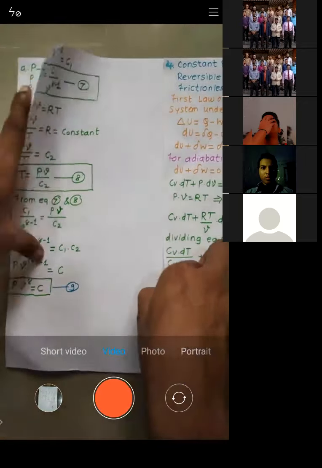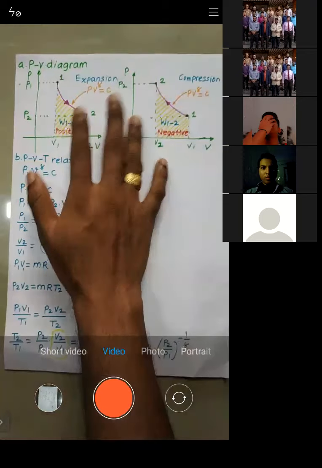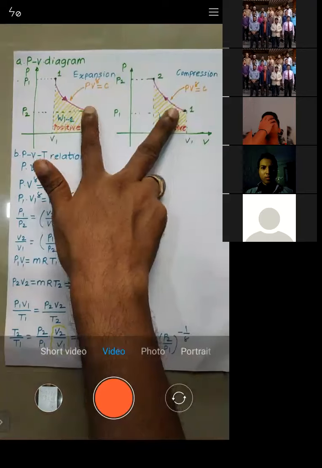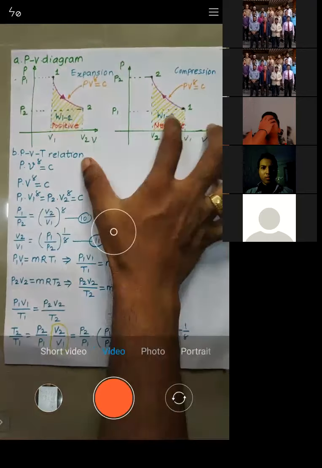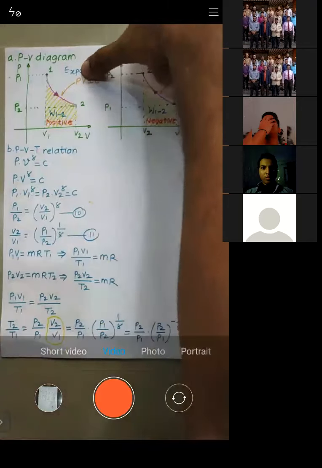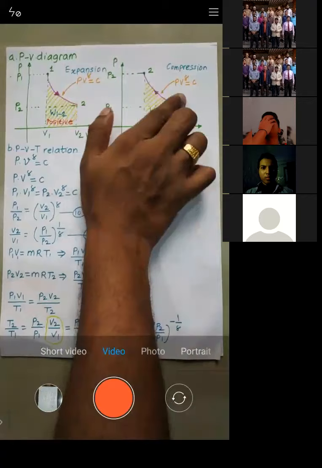Next, once we have this equation, we started with the PV diagram. The PV diagrams are going to look the same as for the isothermal process, but if you need to differentiate them, we need to write down the law. If it is isothermal, it's only PV is equal to C. If it is adiabatic, it's PV raised to power gamma is equal to C.